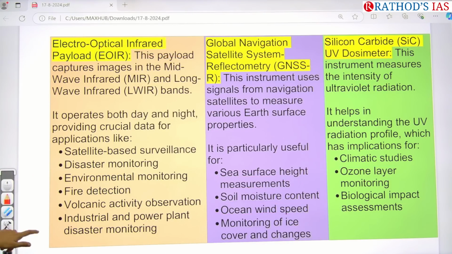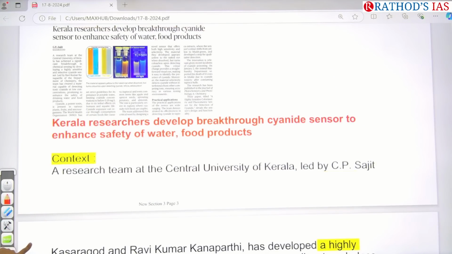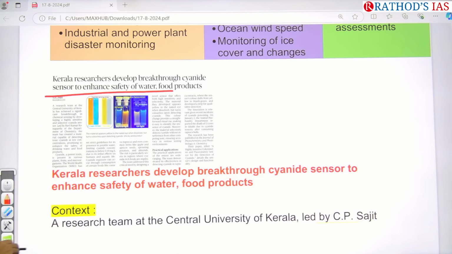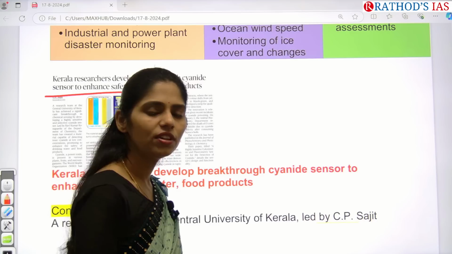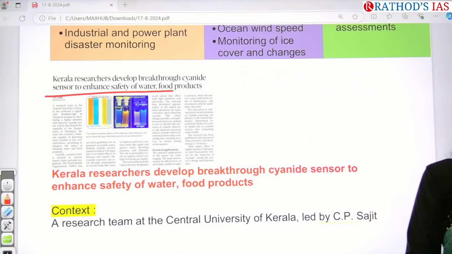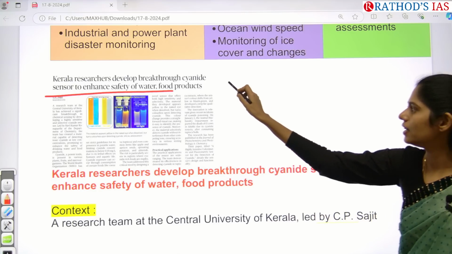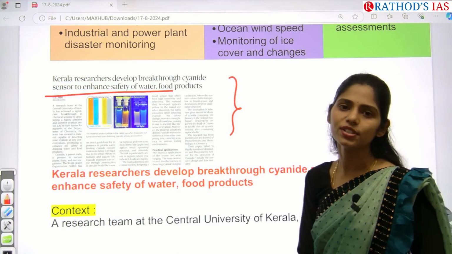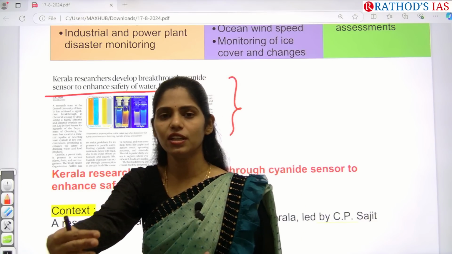Okay, clear? Next article: Kerala researchers develop a breakthrough cyanide sensor to enhance safety of water and food products. Whenever you are writing an answer regarding food safety, food contamination, or water safety, you can add this article as a case study, that recently our Indians are using science and technology and we are moving very much ahead.